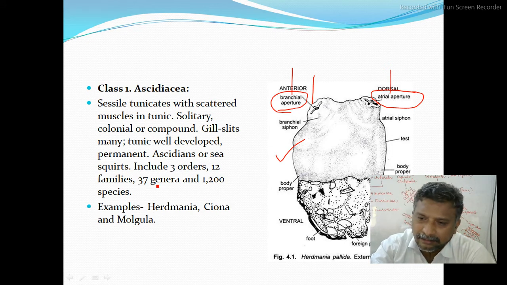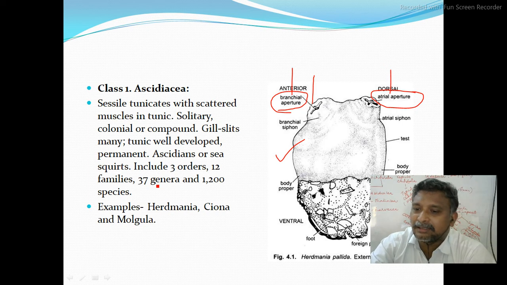All the fundamental chordata characters present in the larva, they are notochord, dorsal tubular nerve cord, pharyngeal gill slits and post-anal tail, etc. But when it is converted into adult, all these chordata characters are lost. Hence, that mode of metamorphosis is called a retrogressive metamorphosis.